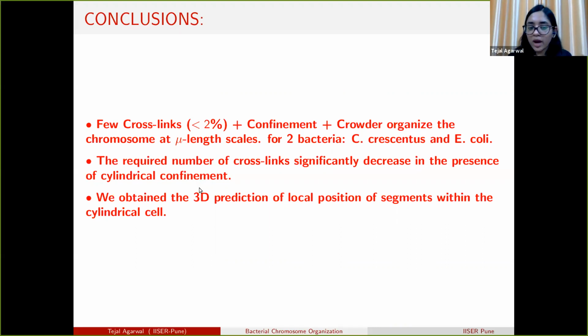The required number of crosslinks significantly decreases in the presence of cylindrical confinement, because without it approximately 60 monomer crosslinks were required for the polymer structure, but in the presence of confinement, only 33 crosslinks are required. From the data we generate the positional correlation, the probability of segments to be found in the inner, middle or outer region. We obtain the 3D prediction of local position of segments, which can be calculated in the near future.